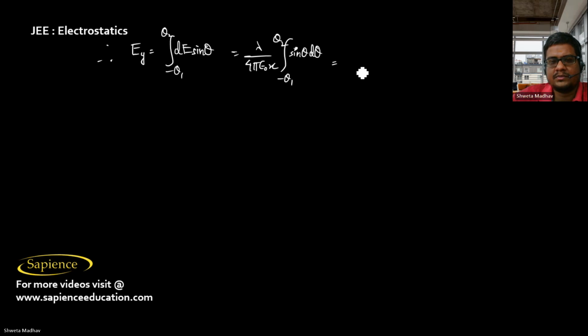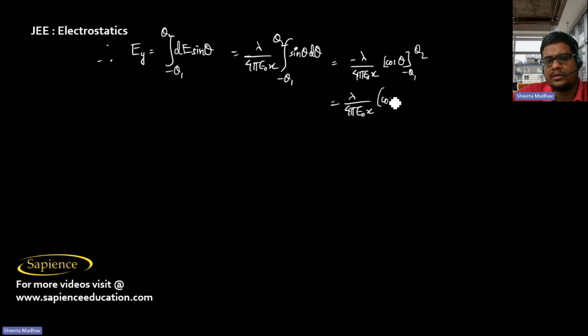So it is minus lambda by 4 pi epsilon naught x into cos theta, going from minus theta 1 to plus theta 2. So this will be lambda by 4 pi epsilon naught x into cos theta 1 minus cos theta 2. This is Ey.